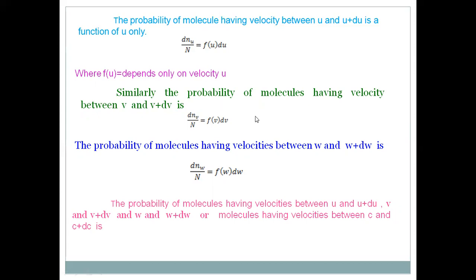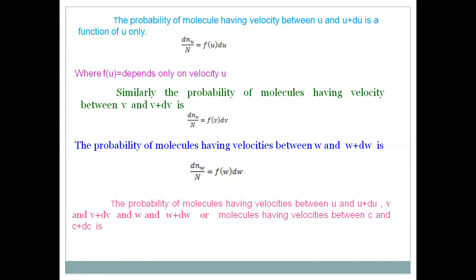For example, we may take the same game, the cubes. Say we have three cubes: the first cube has numbers 1 to 6, the second cube also has numbers 1 to 6, and the third cube also has numbers 1 to 6. Here our choice is getting number 2 in all three cubes. What is the probability? The probability of getting 2 on all of them is 1 by 6 into 1 by 6 into 1 by 6.